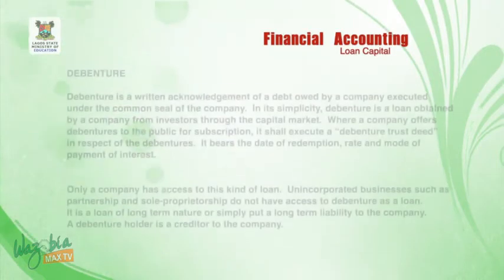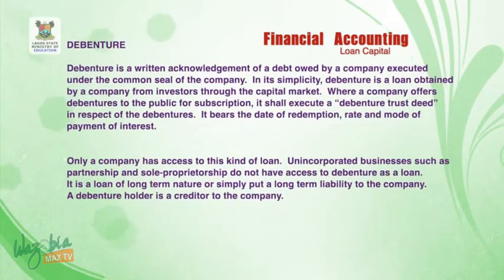Debenture. A debenture is a written acknowledgement of a debt owed by a company, executed under the common seal of the company. In its simplicity, a debenture is a loan obtained by the company from investors through the capital market. Where a company offers debentures to the public for subscription, it shall execute a debenture trust deed in respect of the debentures. It bears the date of redemption, rate and mode of payment of interest.